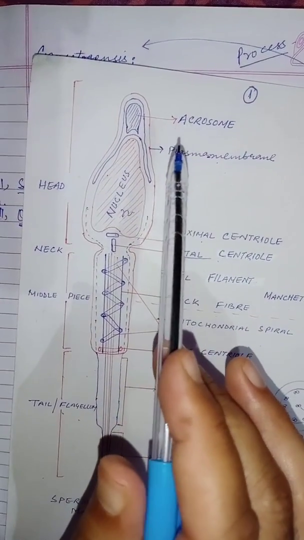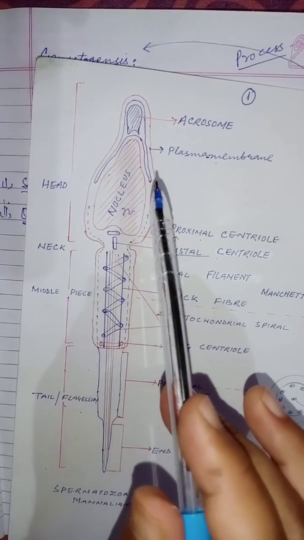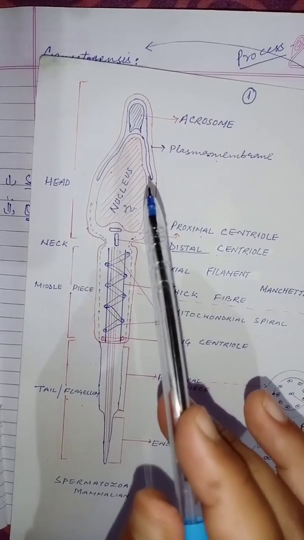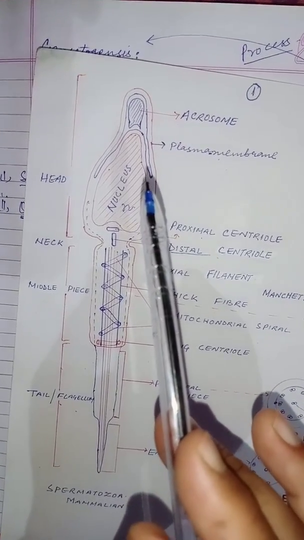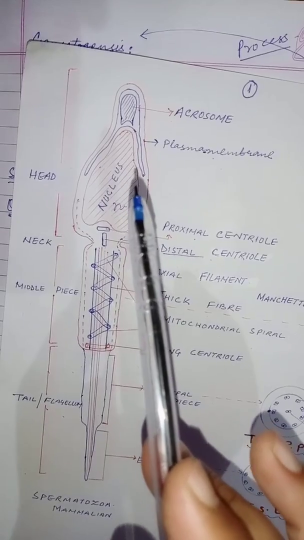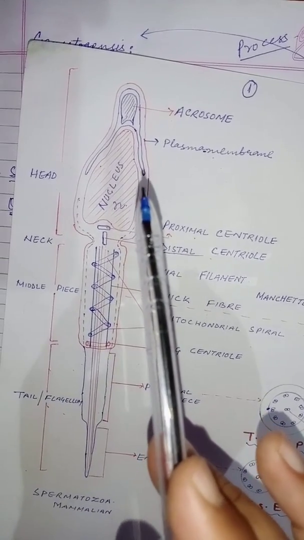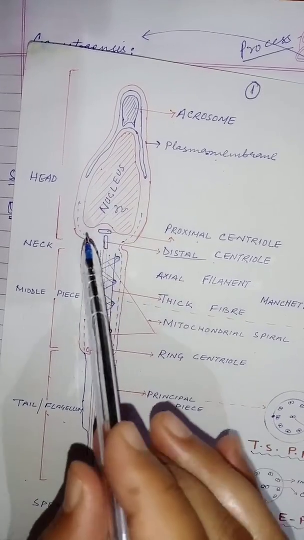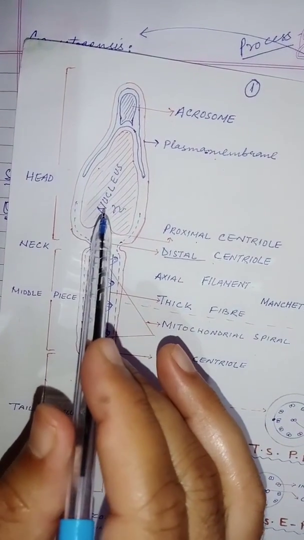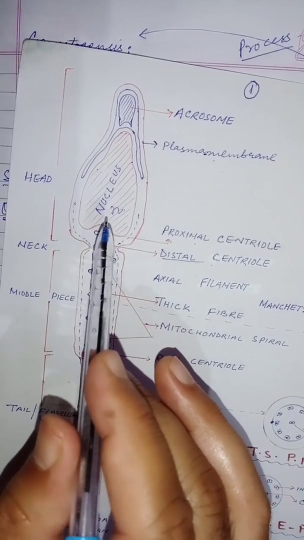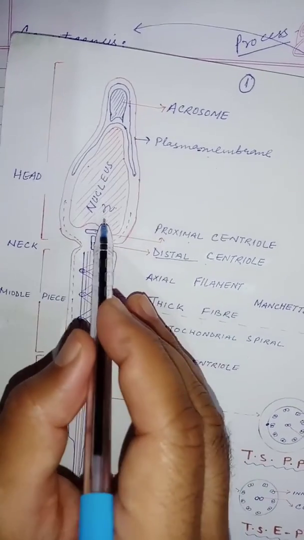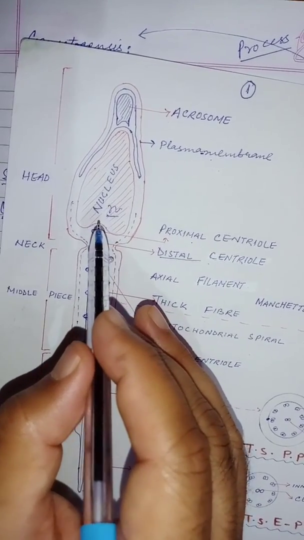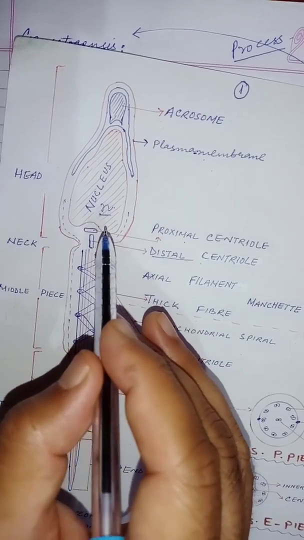Acrosome is the foremost part of the spermatozoa, and the function of acrosome is it helps in the penetration of sperm into the ovum during fertilization. It dissolves the egg membranes. And the nucleus contains the chromosomes which are coming from the male parent, and the number of chromosomes in the nucleus of the spermatozoa is half, that is, it is haploid.